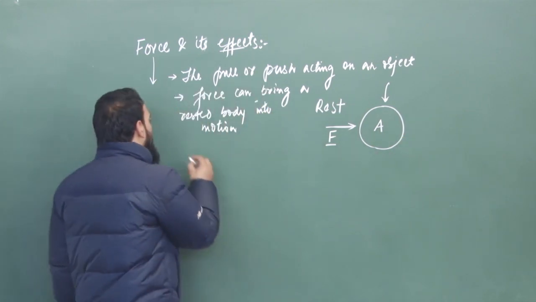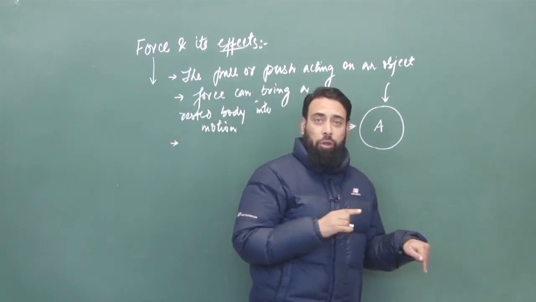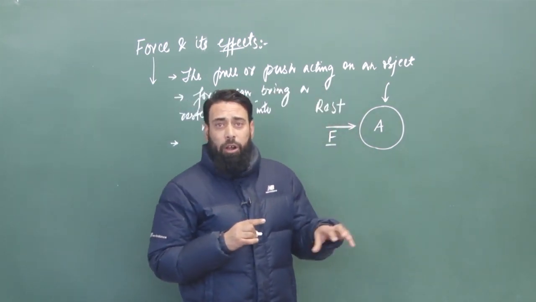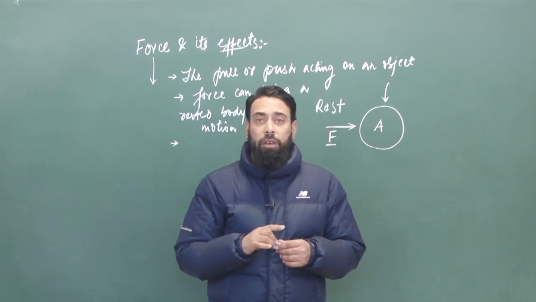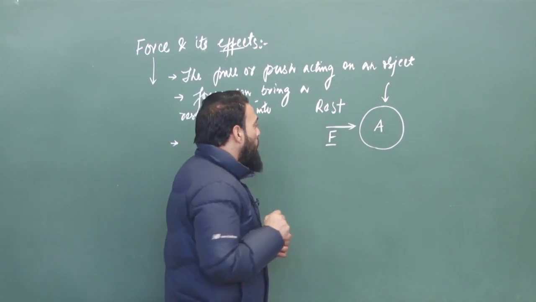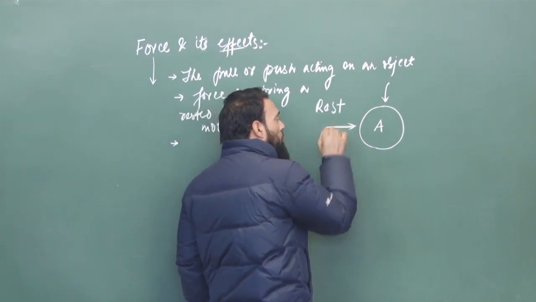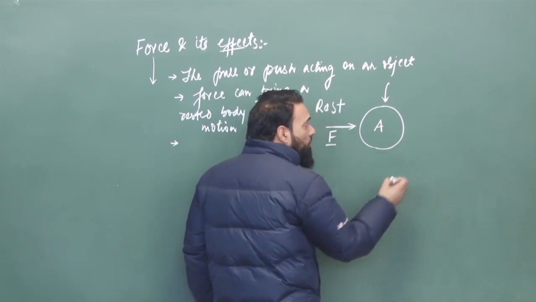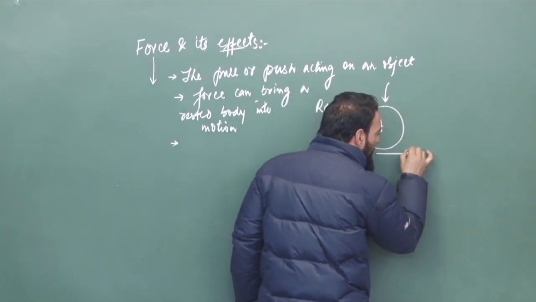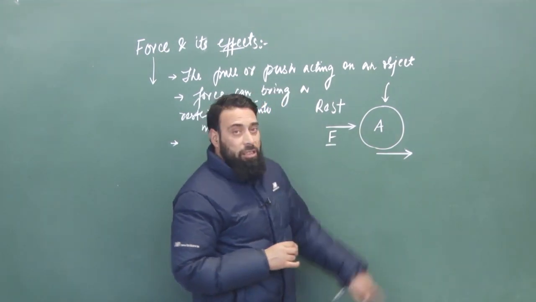Now the second important term. The question arises, if a body is already moving, what will happen if we apply force on that body? There are two important conditions. One important condition is if we apply force on the body in the direction of its motion. Let us consider this body A is moving in the direction shown by this arrow.